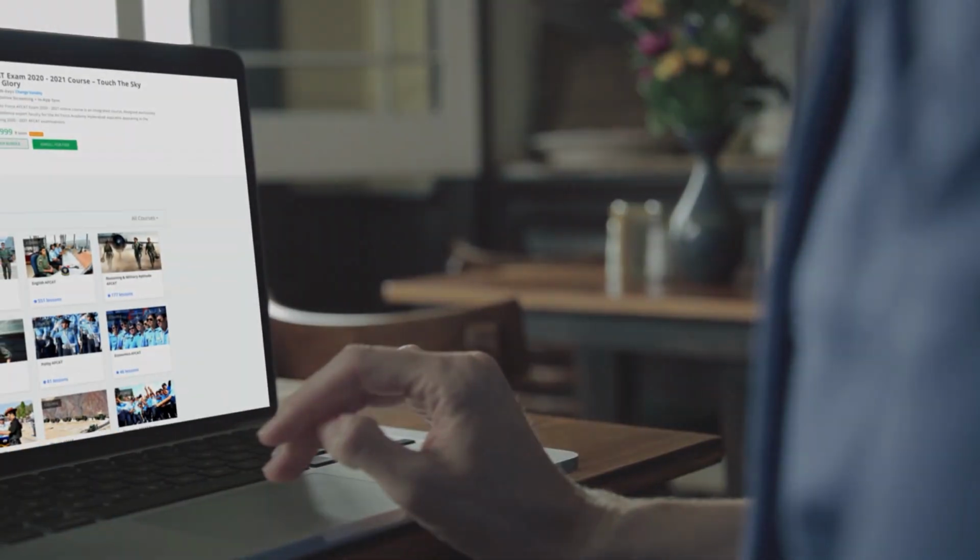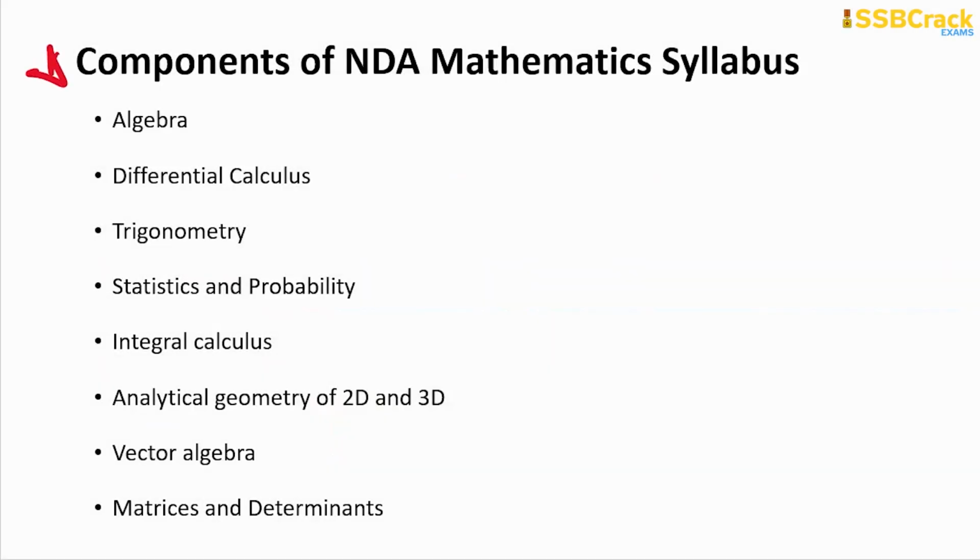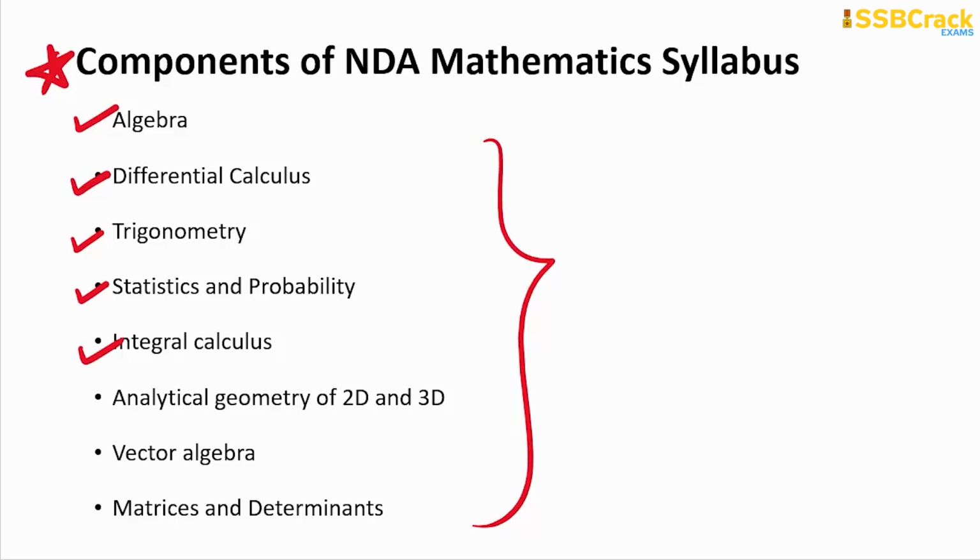Alright, so here we begin, and first of all, let's recall the components of the NDA mathematics syllabus. The total NDA mathematics syllabus can be easily divided under these main 8 topics. That is algebra, the very first and fundamental topic, then differential calculus, then trigonometry, then statistics and probability, then integral calculus, analytical geometry 2D and 3D, vector algebra, and matrices and determinants.